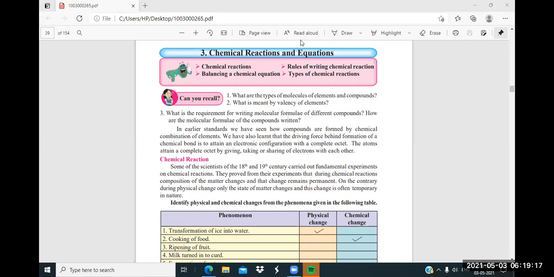Molecule means a group of atoms which are bonded together with each other and they can take part in a reaction. It's called a molecule. Now tell me types of molecules.